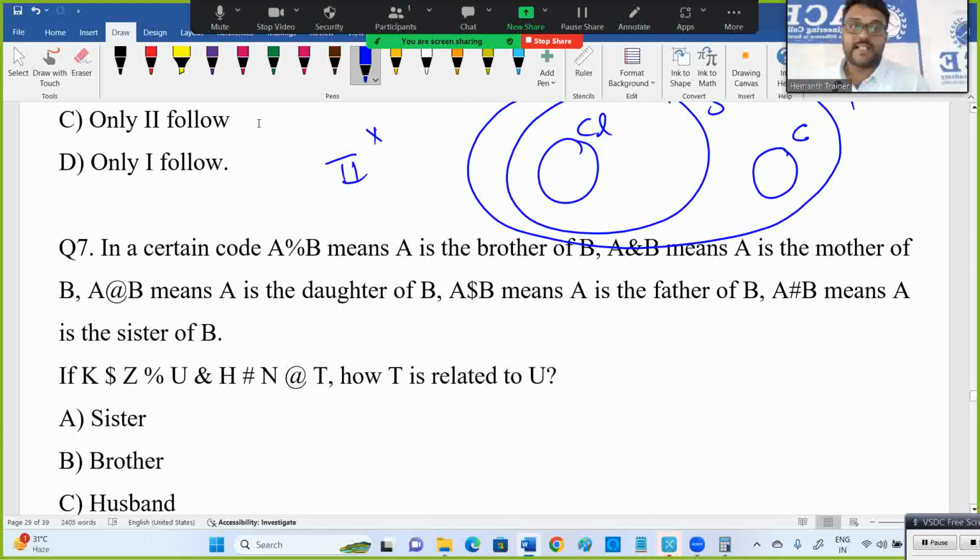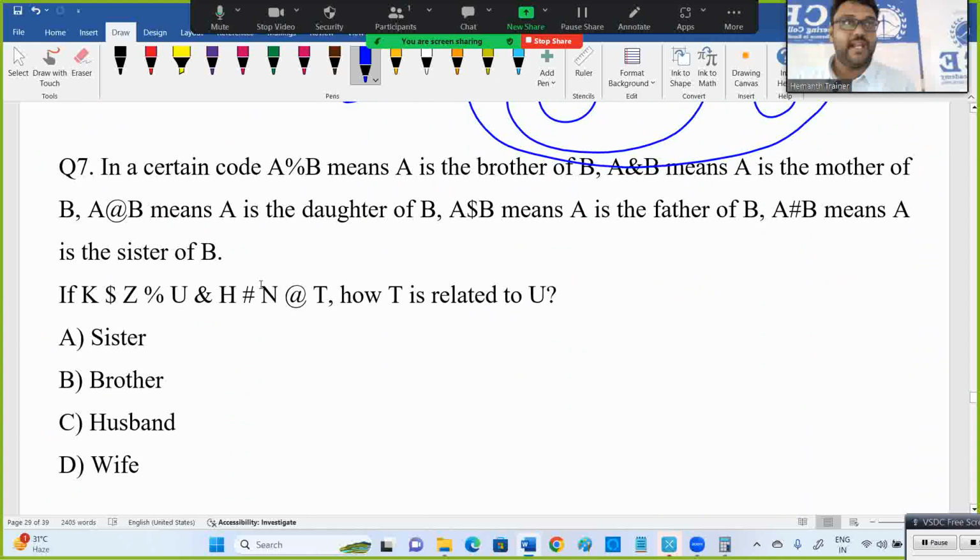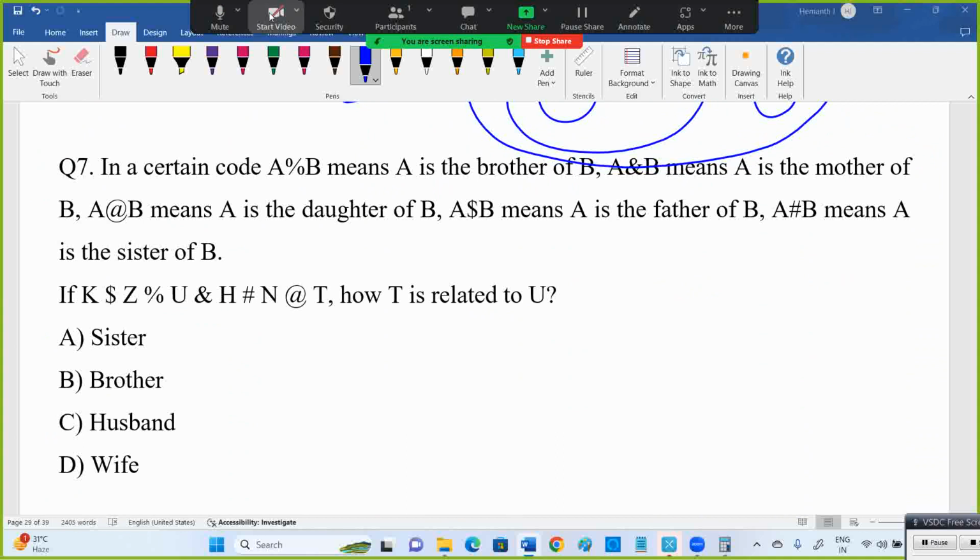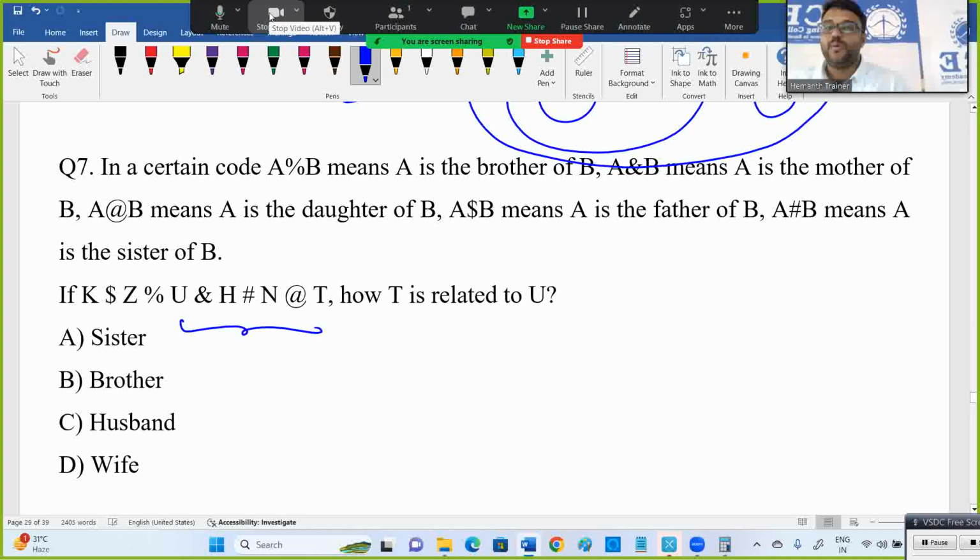Now see this question. I said there are many questions asked regarding the blood relation model I specified. So see this. Even though there are more terminologies, it is still easy because all the symbols are given and it is directly one equation. And they are asking how T is related to U. Is it sufficient up to here or not? T and U. Why K and Z, right? They're asking between T and U.